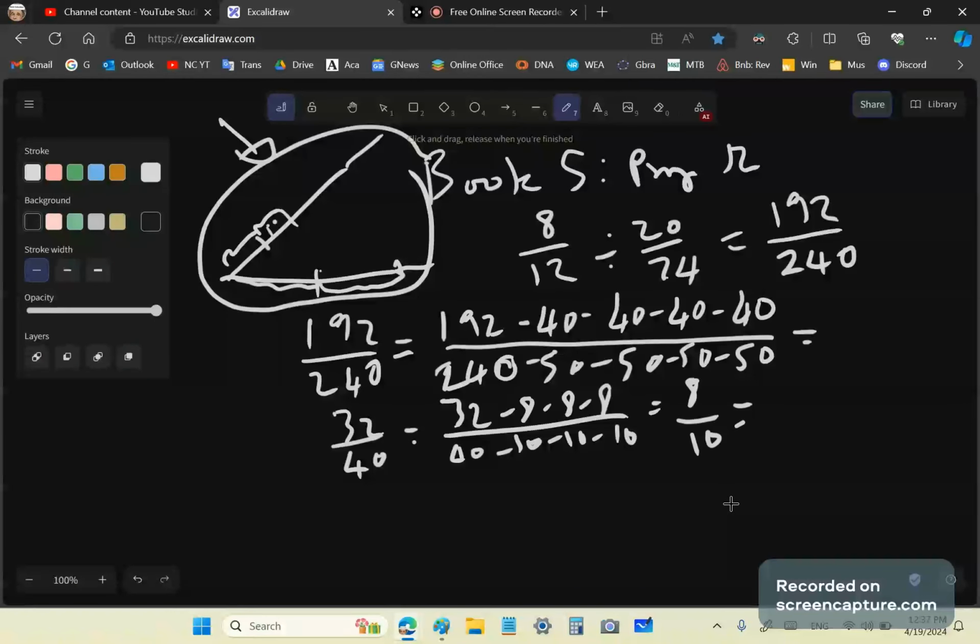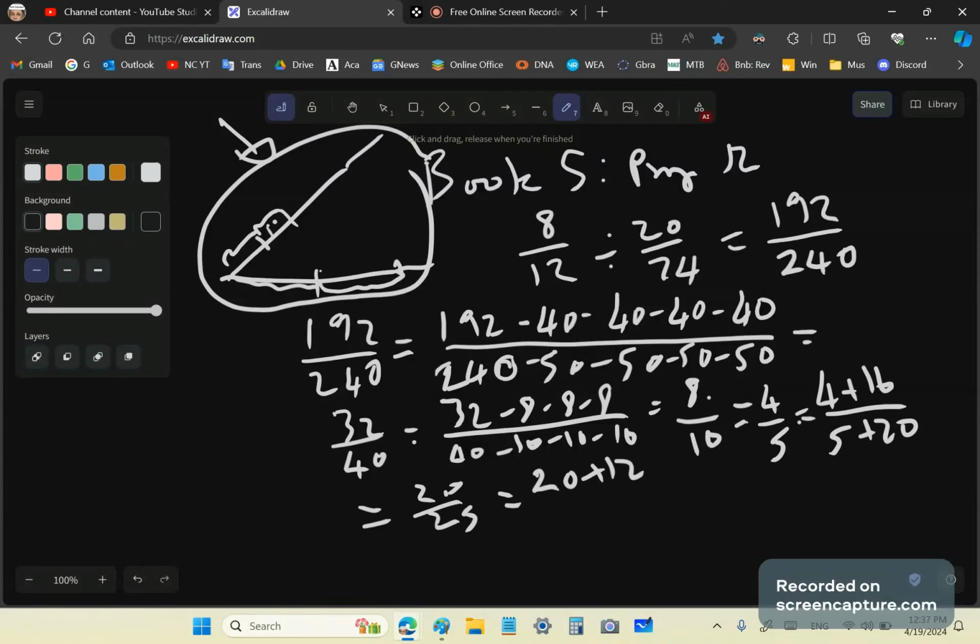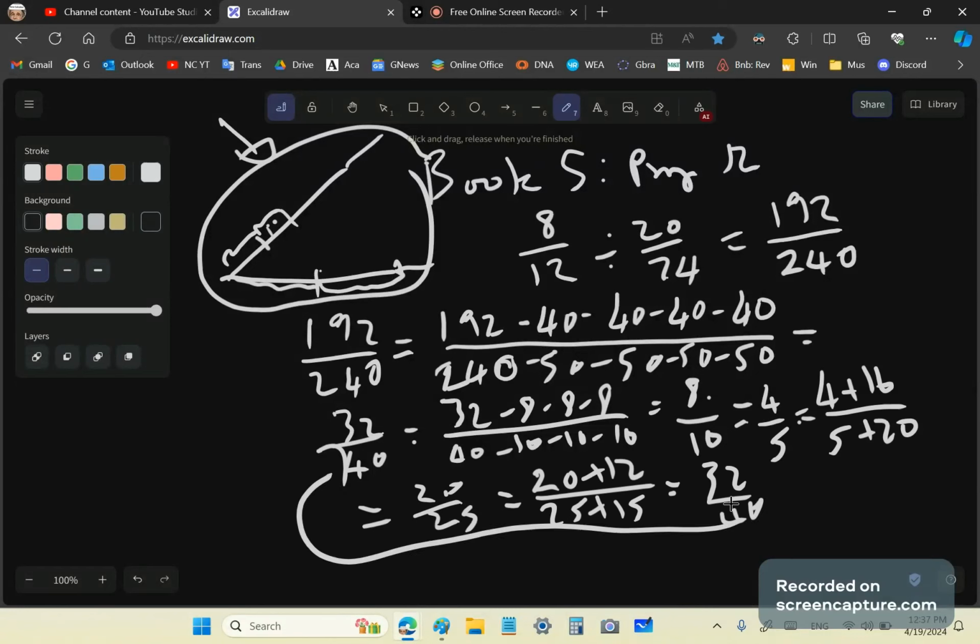And similarly here, we can reduce that by saying that that's equal to 4/5 by simply taking away 4 from there and 5 from there, and then we can just decide we want to go the other way and say 4 plus 16 over 5 plus 20, and that would equal 20 over 25, and then again we could add 12 over 15 to this, so plus 12 over 15, and that would give us 32 over 40, and we're back to that, and we could get back to this eventually, which is what we started with.